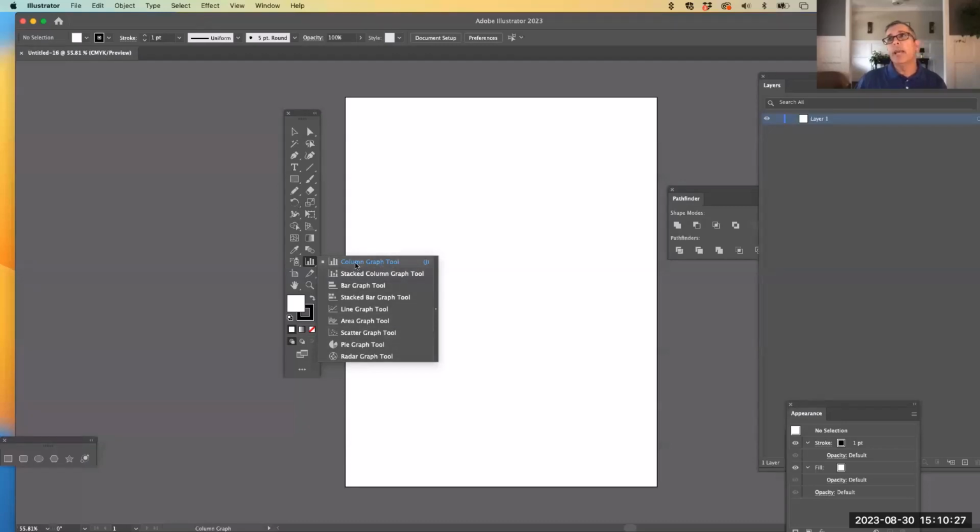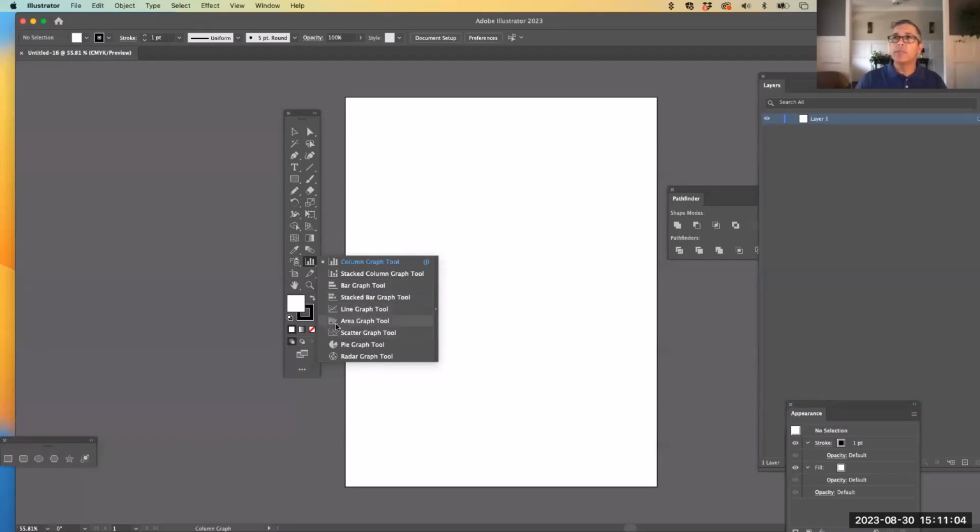Now, the difference between a column graph or a stacked column graph, where the bars go straight up and down, is that's when you are comparing some item over time or multiple items over time, so that you can go from left to right showing the years, which is what we're going to do with that text that I copied from the Excel file. If you are comparing different things and you're not doing it by year, you're going to want the bar graph and stacked bar graph tools, so that you have the text on the left and your bars will go on the right. And you'll see in a moment why that is important.